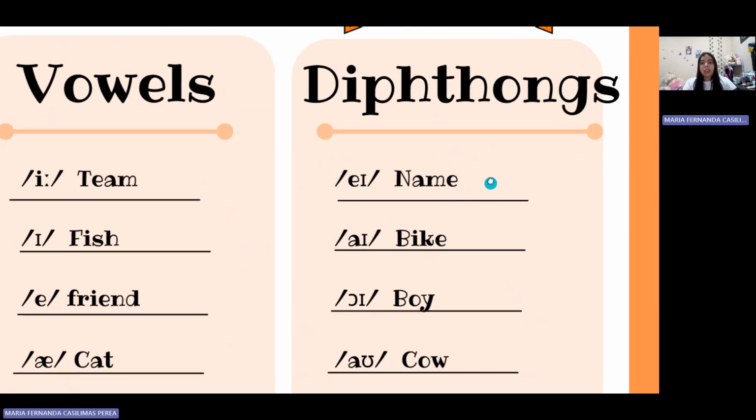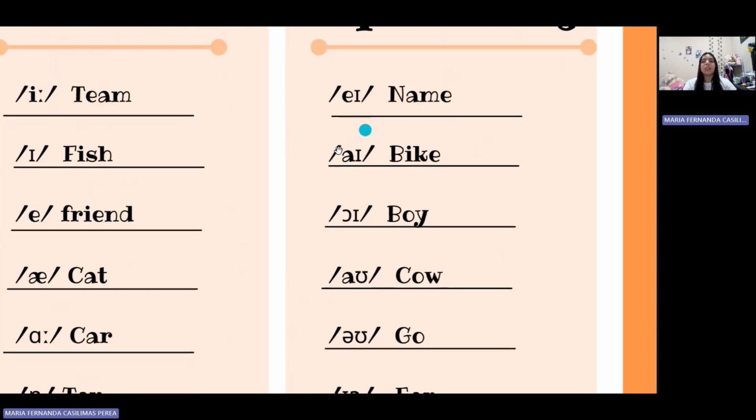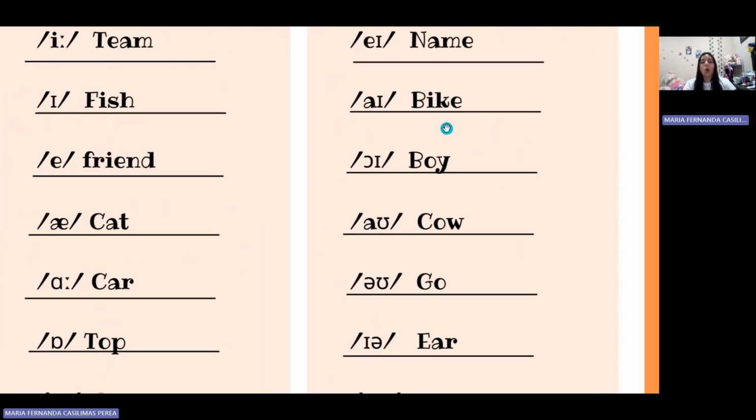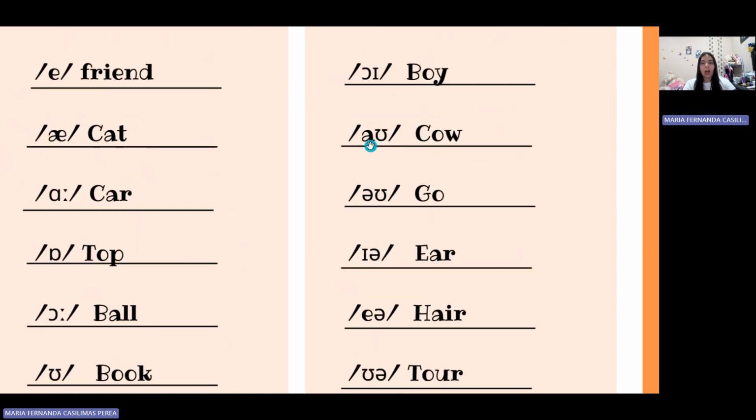The first is A. For example, name. Name. The next is I. For example, bike. Bike. The next is oi. For example, the word boy. Boy. The next is ow. For example, cow. Cow.